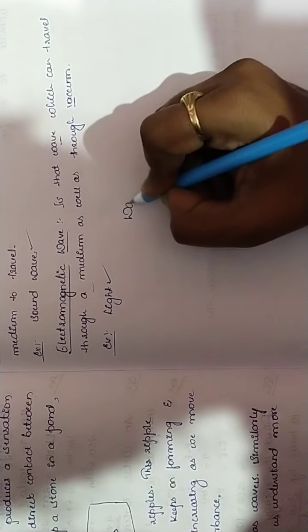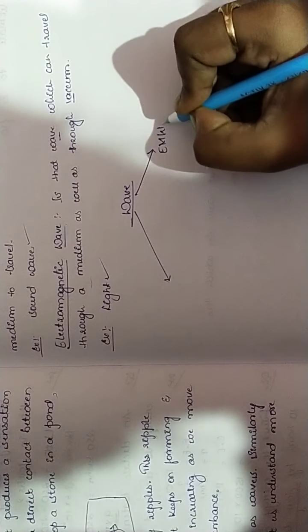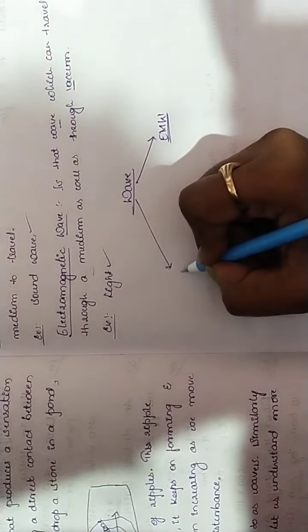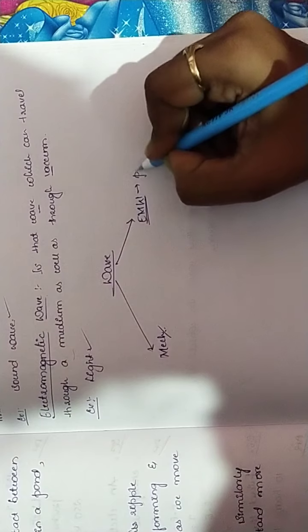So in order to learn very easily, let's understand in the simplest manner. Let me write it as wave here. Under wave we have two types, that is electromagnetic wave, I'll write it as EMW, and here mechanical, MECH, means mechanical wave.